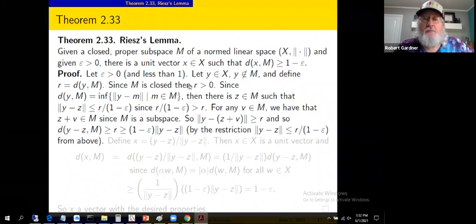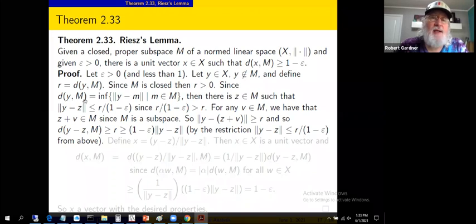Without this assumption of closed, I think we've seen examples of this, we could have a vector be distance 0 from a set and yet the vector not be in the set. So that can happen certainly in metric spaces, but not when the set's closed. What would happen then is if the distance is 0, it must be either that y is in this set or y is a limit point of this set. So if M is closed and y is not in that set, then that distance must be positive.